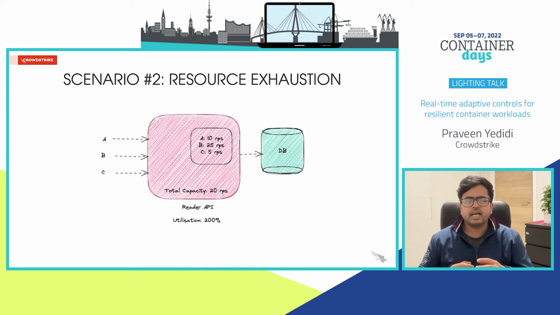Now let's look at a scenario where we have the reader API container scheduled on, say, a busy node and is getting quite heavily CPU throttled. The total capacity won't be 100 requests per second as we have seen before, but it will be degraded. Say now the capacity is just 20 requests per second, as the container is basically struggling to get CPU time on this node. But with a static configuration for clients, we still allow 40 requests per second to land on the system. This will lead to resource exhaustion and eventually might lead to latency spikes or memory leaks if not handled properly.